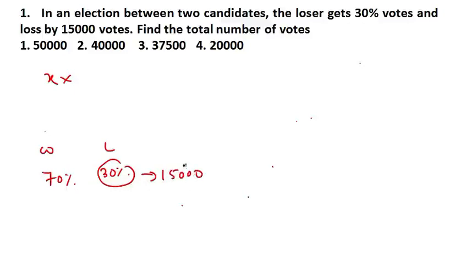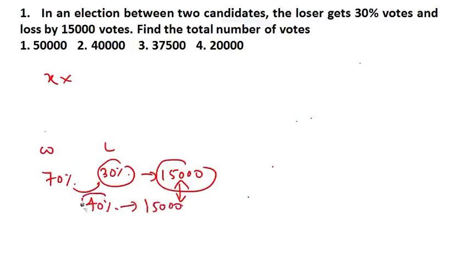It means it is indicating the difference, by how much difference he lost the election. So the difference is 40%, and this 40% represents 15,000.